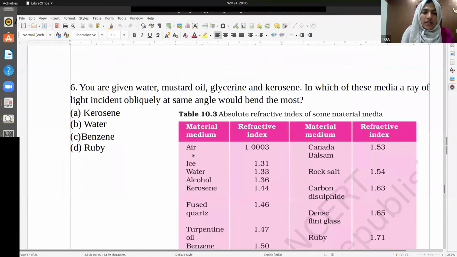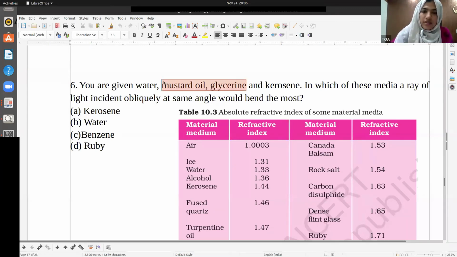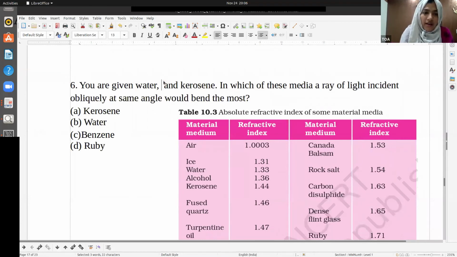You are given water, mustard oil, glycerin, and kerosene. In which of the media would the ray of light bend the most? Okay, I have changed this question. You don't have mustard oil and glycerin. Instead, you have benzene and ruby. I just changed the question. In your question paper, it's benzene and ruby. I forgot to change it here.